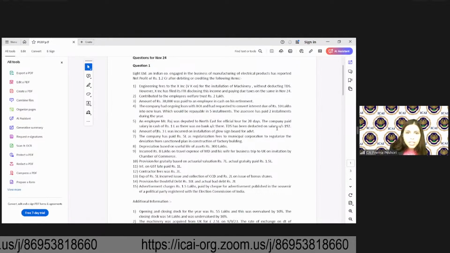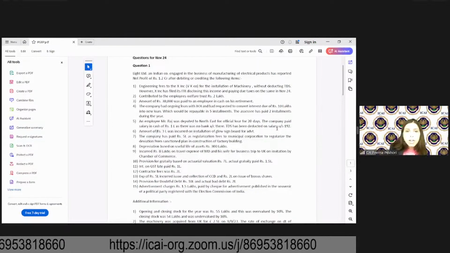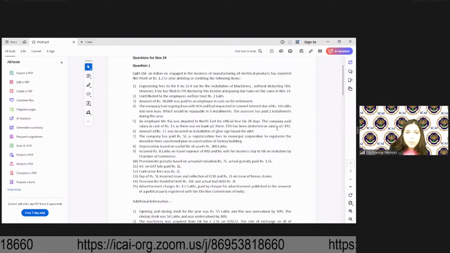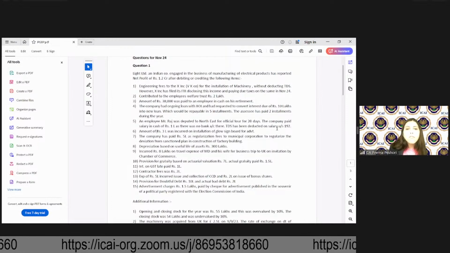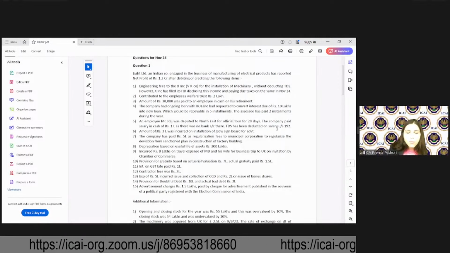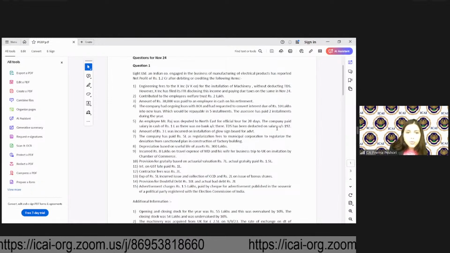construction of factory building. Depreciation based on useful life of assets, 300 lakh. Incurred rupees 8 lakh on travel expense of MD and his wife for business trip to UK on invitation by Chamber of Commerce. Provision for gratuity based on actuarial valuation, 7 lakh. Actual gratuity paid 1.5. Interest on GST late paid 1 lakh. Contractor fee was 2 lakh.